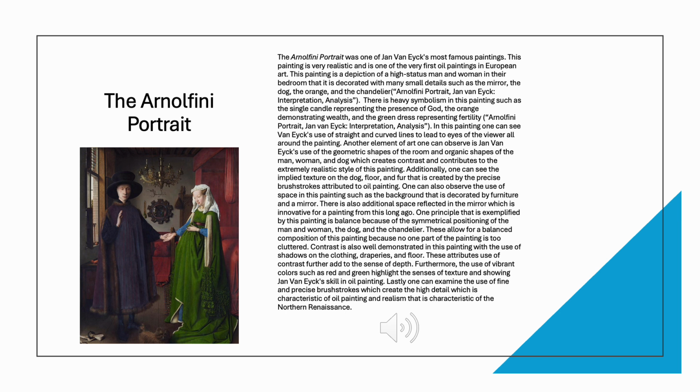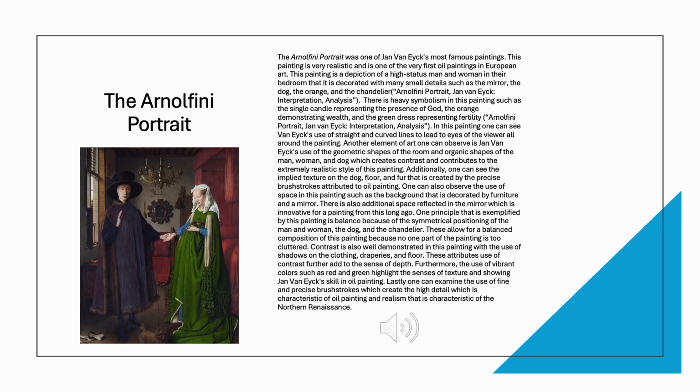In this painting, one can see Van Eyck's use of straight and curved lines to lead the eyes of the viewer all around the painting. Another element of art one can observe is Jan Van Eyck's use of the geometric shapes of the room, organic shapes of the man, woman, and dog, which creates contrast and contributes to the extremely realistic style of this painting.